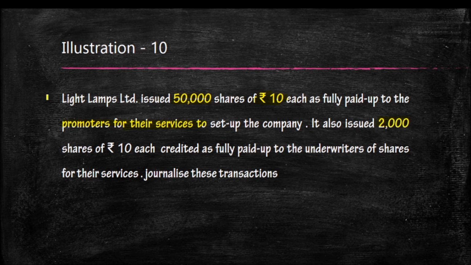The company again issued 2,000 shares of rupees 10 each to the underwriters. Remember, underwriters of shares for their services. Underwriters are the persons who undertake and help the company to issue their shares which are not collected by the public. So two different cases are there. One, 50,000 into 10 shares issued for the promoters, and the second is the shares issued to the underwriters.